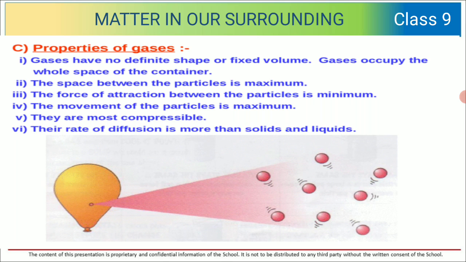The movement of the particles is also maximum. Because they are not nearby to each other, they move randomly. They are most compressible. Their rate of diffusion is more than solids and liquids. So I hope the properties of solids, liquids and gases are clear.